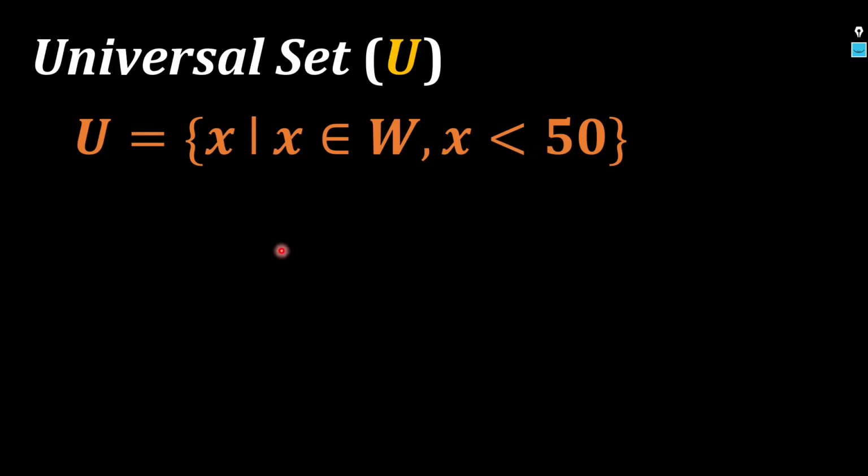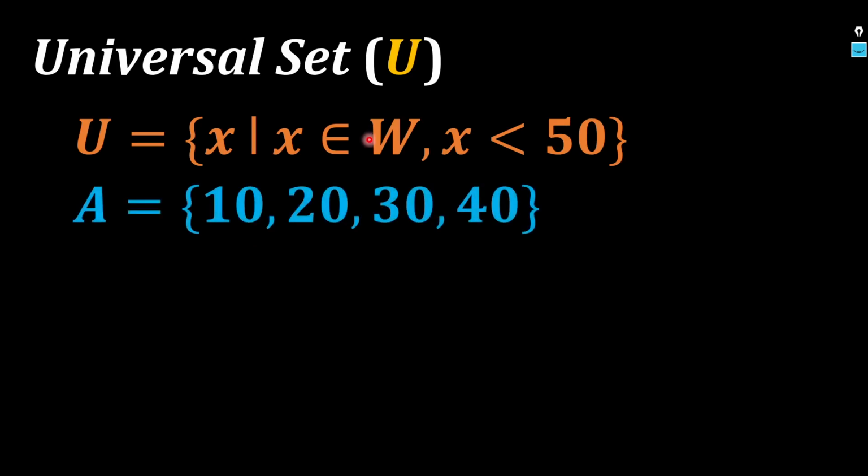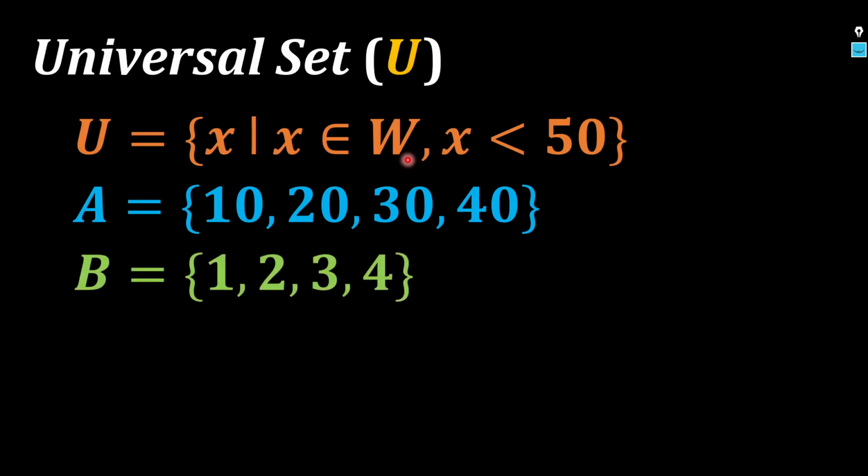And say, we have another set, A, containing the elements 10, 20, 30, and 40. Now, notice this, we can locate 10 in the universal set, 20, 30, and 40 also in the universal set. Babalikan din natin yung isa nating set relation kanina. We can say that that set is a subset of the universe.